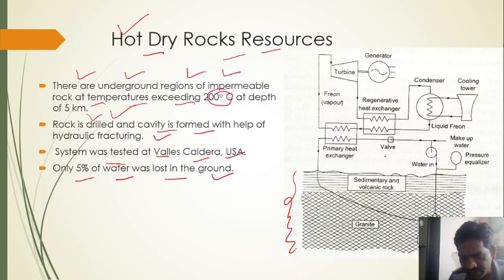See here guys, this is the hot dry rock, which we call granite. There are fractures, and we can make drills. Then there is the sedimentary or volcanic rock. Through this we can absorb the heat, and the heat comes out to the primary heat exchanger. The heat is transferred inside the heat exchanger, where another organic fluid like freon absorbs the heat and converts into steam and strikes the turbine, and the turbine coupled with a generator produces electricity.